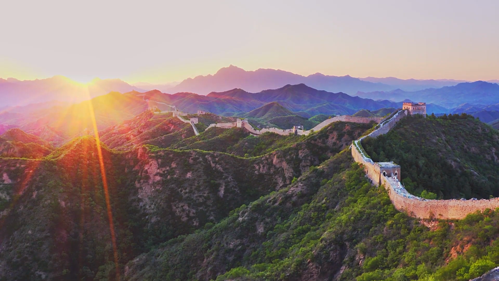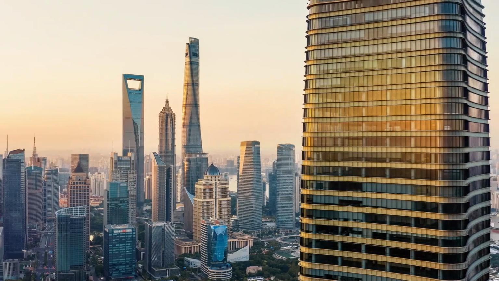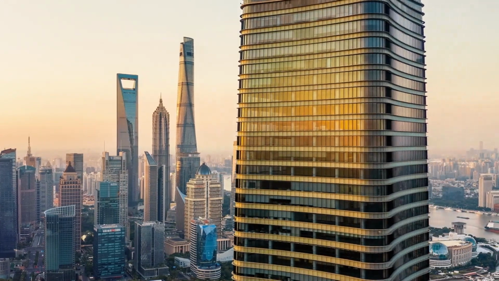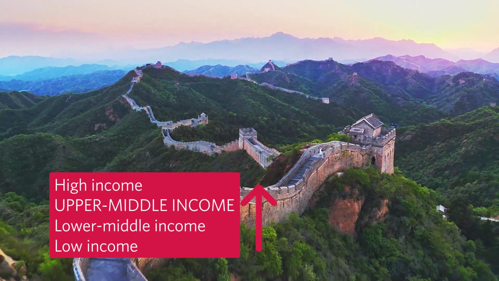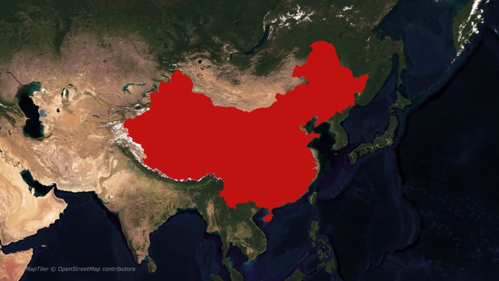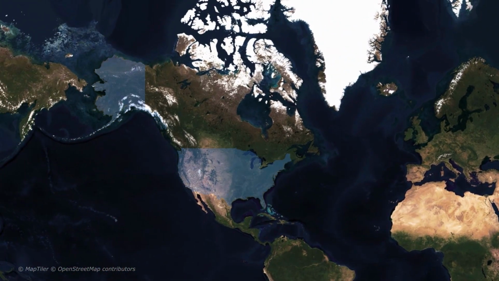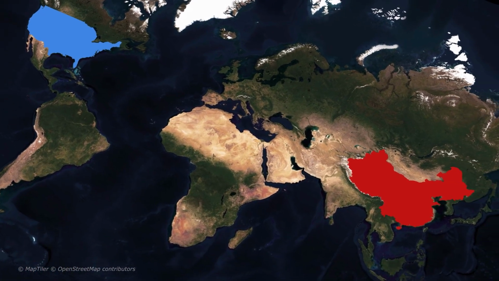The transformation of China from one of the poorest, abject poverty-stricken nations in the world to one of the wealthiest and having the second largest economy in the world is nothing short of a miracle. Today, China is already part of the upper middle income group as per the World Bank classification. Also, China is currently the second largest economy behind the United States and will very soon overtake the US to become the largest economy in the world.